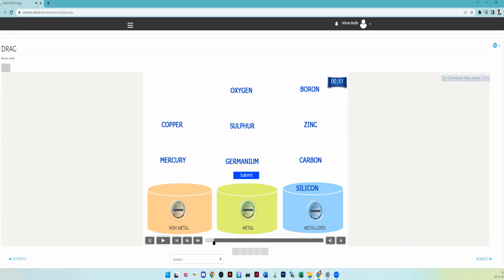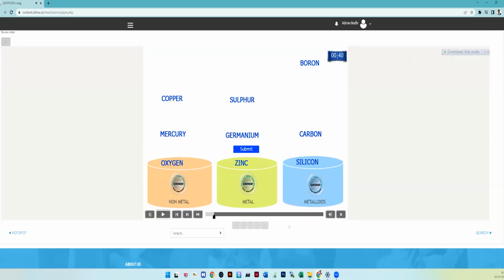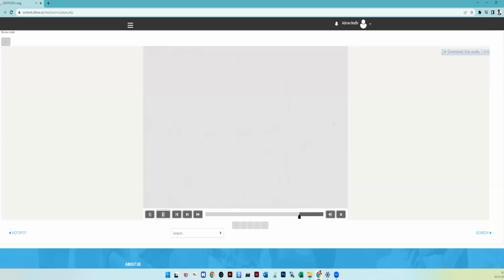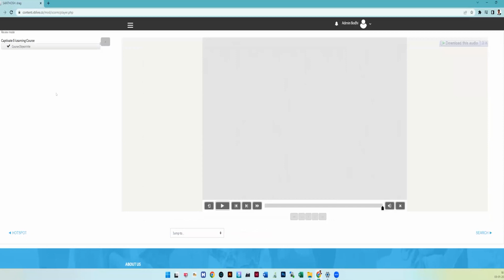Silicon is a metalloid, zinc is a metal, and oxygen is a non-metal. They have to do all this and submit it. Once everything is correct, you are done. If I didn't place all the elements, I didn't get any score. This way you will be given this kind of Olympiad examinations, starting from April.